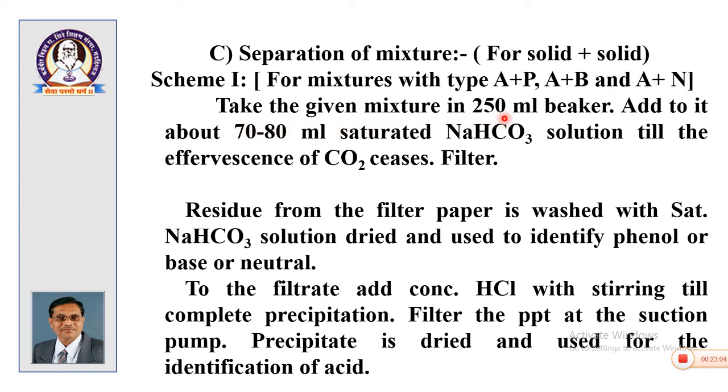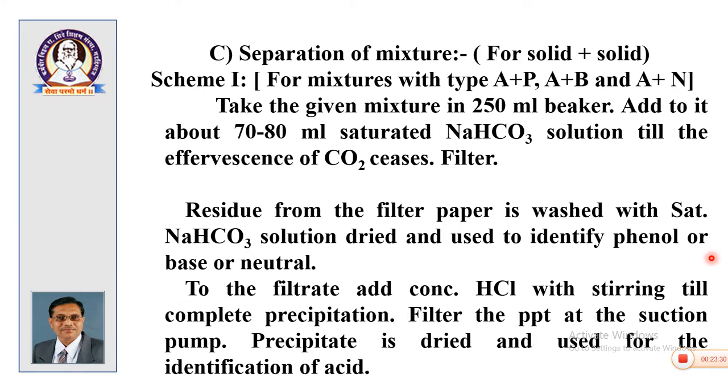So, take the given mixture in a 250 ml beaker, add to it about 70 to 80 ml saturated sodium bicarbonate, that is till no effervescence of CO2, and then filter it. Okay. So, residue from the filter paper is washed with saturated NaHCO3 solution, dried and used to identify phenol or base.